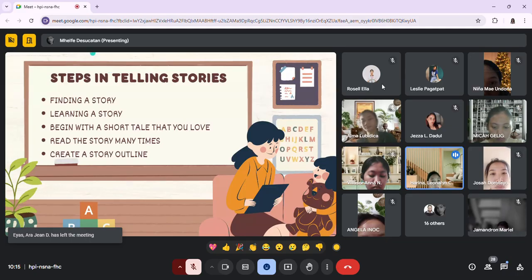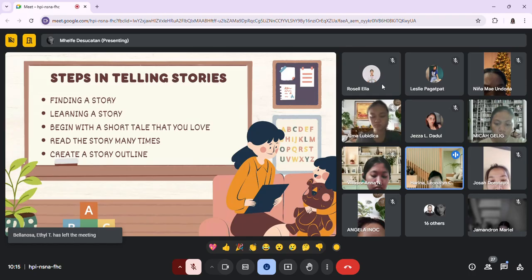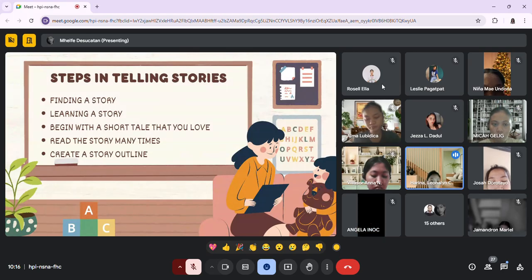So Strauss 2015 suggested these steps in telling a story based on his study. So the following are the identified steps. So the first one is finding a story. When choosing a story, we have to pick one that is related to the science topic that you are teaching. And it should be interesting to kids and easy for them to understand.